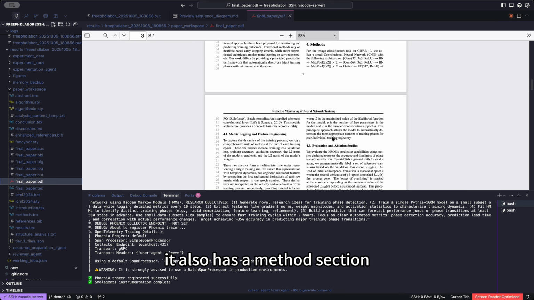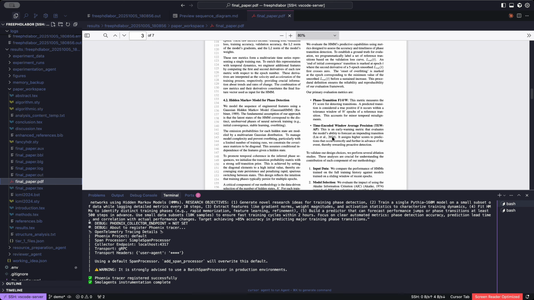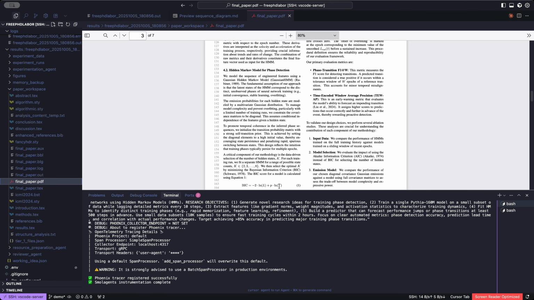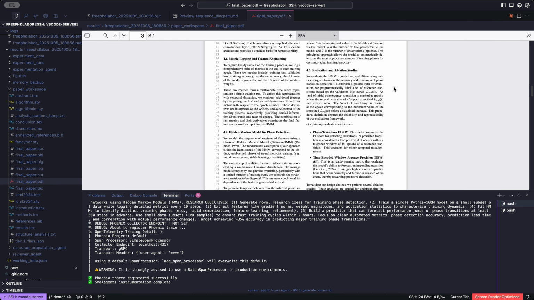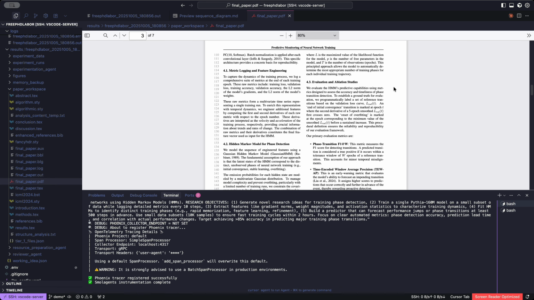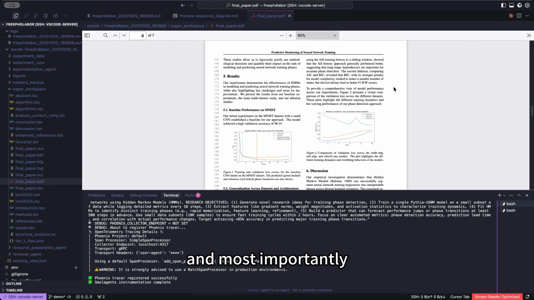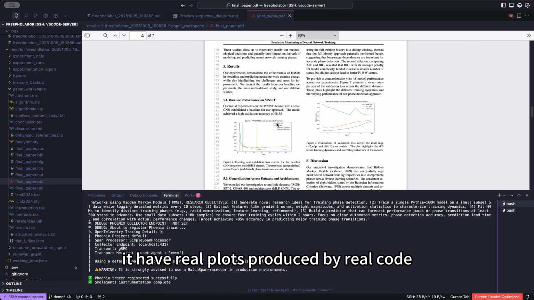It also has a methods section with some technical details. And most importantly, you have real plots produced by real code from real training runs.